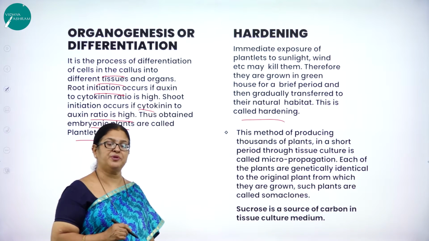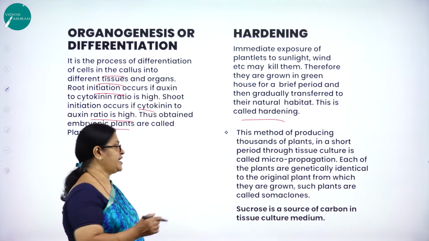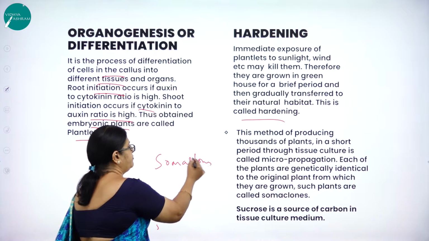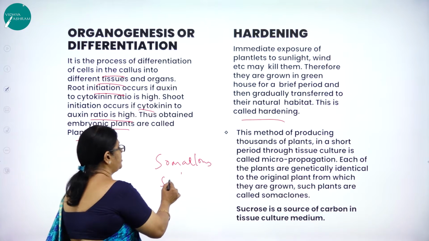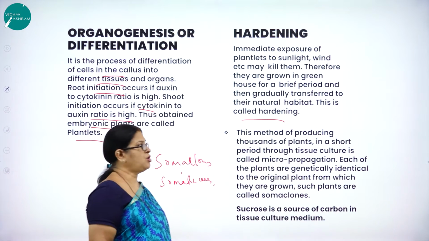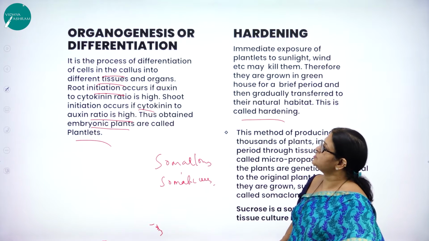And as I said, the method of production of thousands of plants through plant tissue culture is called micropropagation, and the plants that are produced through micropropagation are genetically identical, and hence they are referred to as what? Soma clones. They are referred to as soma clones as they are produced from what? Somatic cells. Hope you have understood the very important concept of this plant tissue culture.